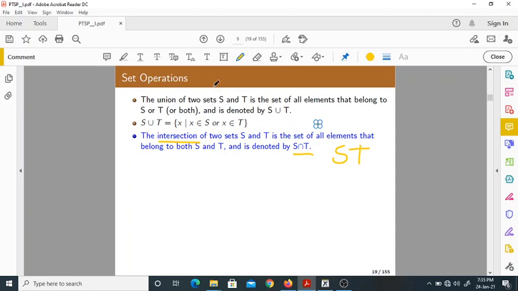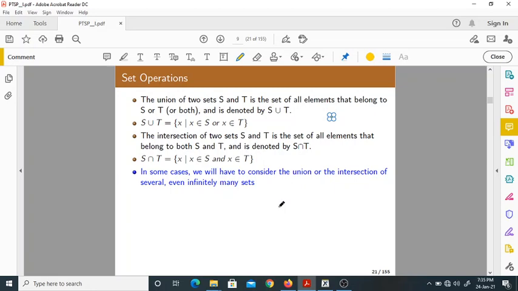Here, for union, you write S plus T. Here we write S into T. It is like an OR operation, and this is like an AND operation. Now how to write this? S intersection T is the set of X such that X belongs to S and X belongs to T.